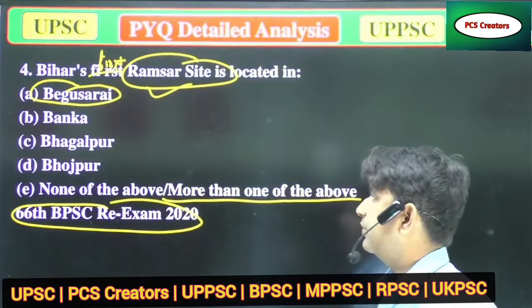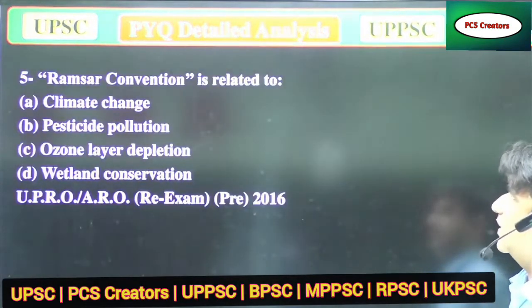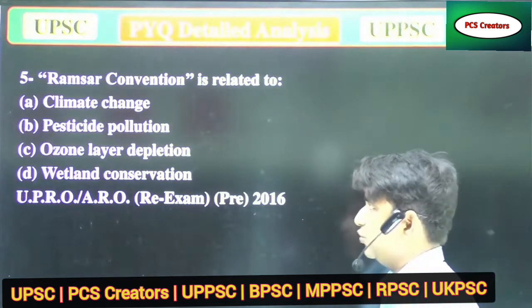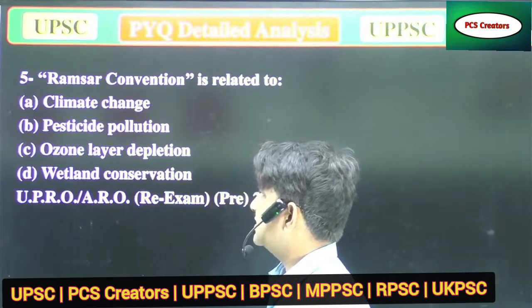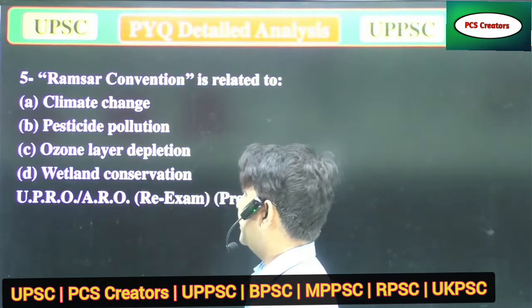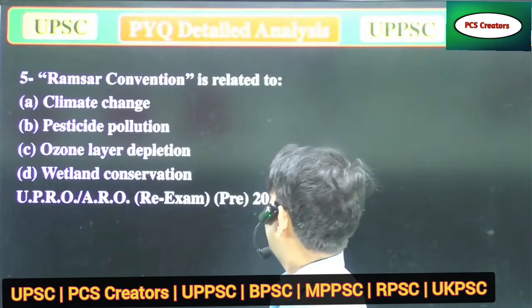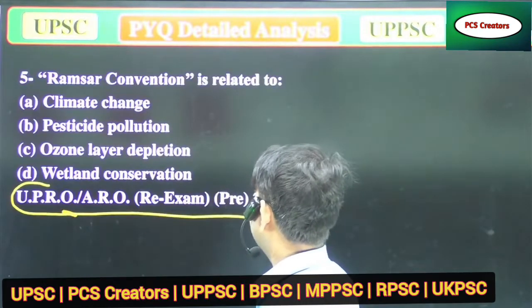Now we will move to the next question. Ramsar Convention is related to: A, Climate change; B, Pesticide pollution; C, Ozone layer depletion; and D, Wetland conservation. And that question was asked in the UPPSC RO ARO re-exam 2016.